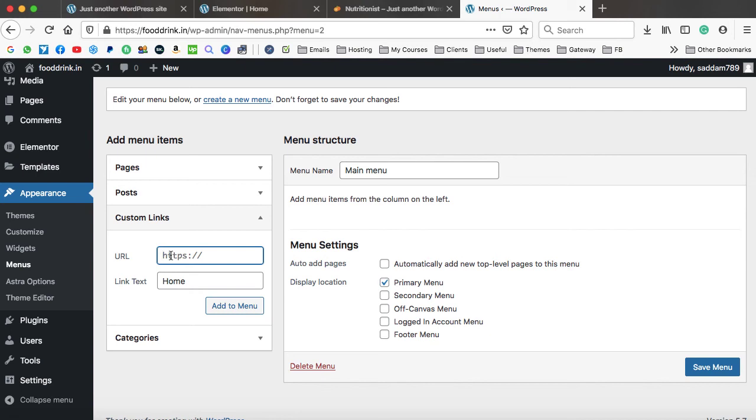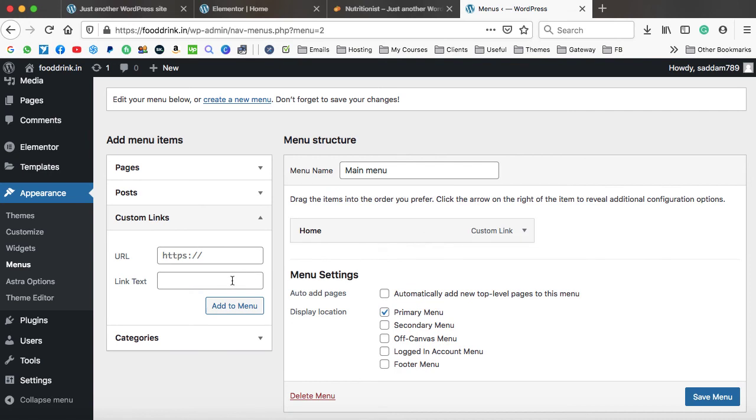So firstly, you need to enter your website name, that is https:// and after that add /, then hashtag, and then name of the section where you would like the user to be scrolled when he click on this menu. So here I'm going to type home. Click on add to menu. So it will appear over here